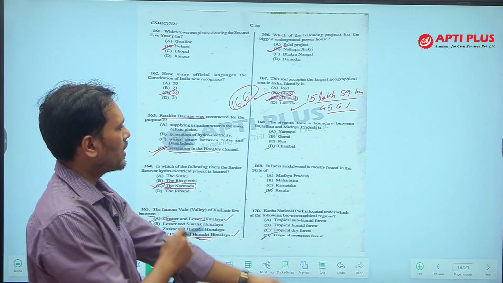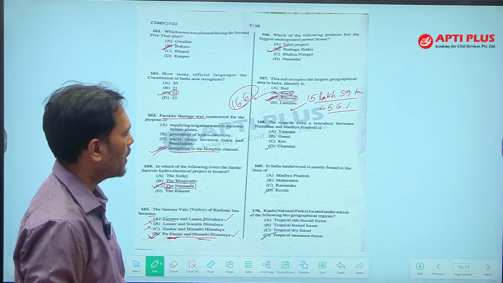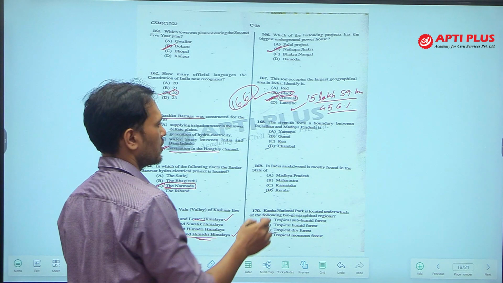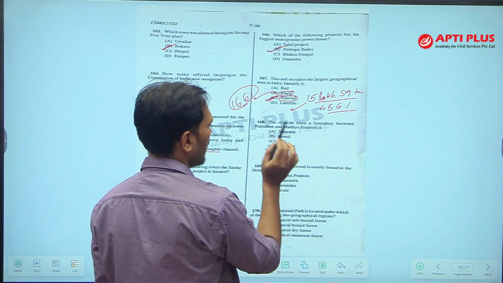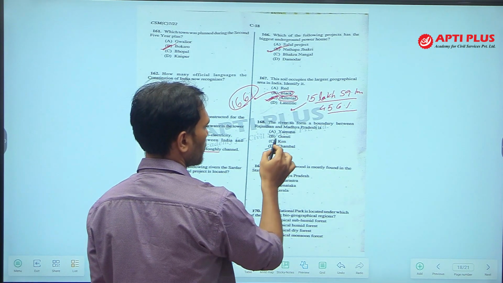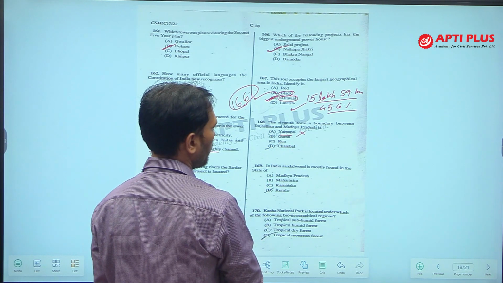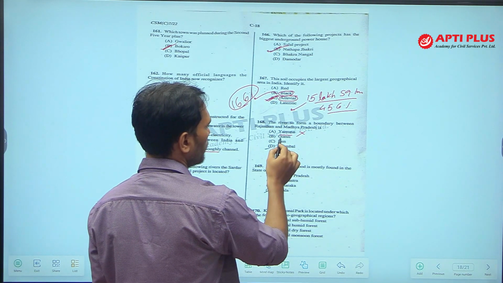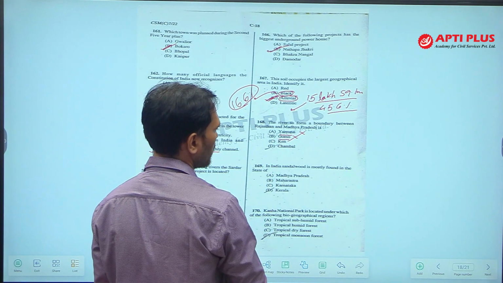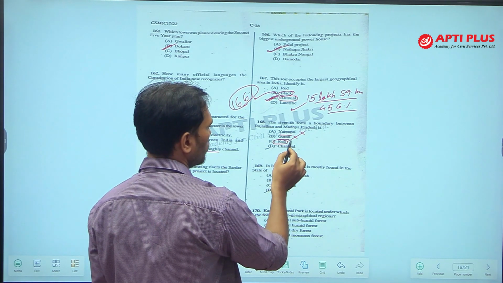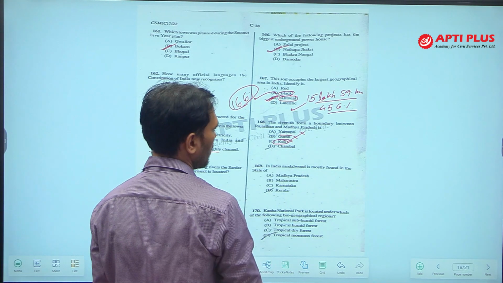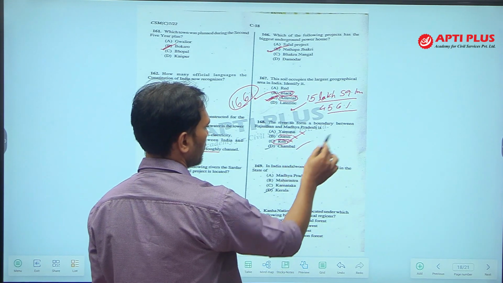Next, 168, the river that forms a boundary between Rajasthan and Madhya Pradesh. Now, Yamuna, Gomti, Ken, Chambal. Out of these options, Yamuna does not enter Madhya Pradesh. Gomti does not enter Madhya Pradesh. Ken river flows through Madhya Pradesh but does not touch the border of Rajasthan. The answer is Chambal.